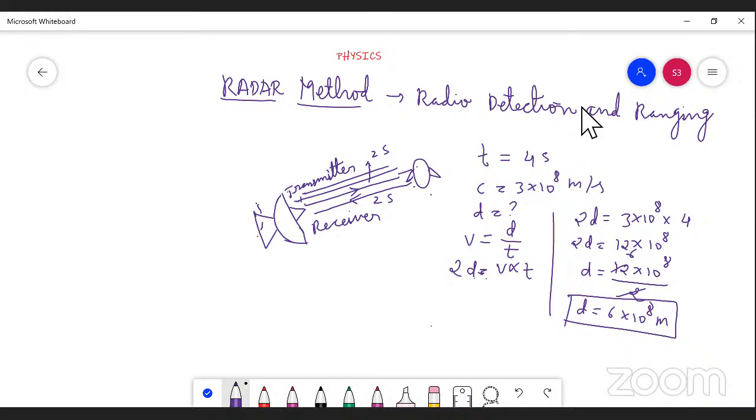Okay. So like this only, dear students, we can find out the distance between this radar to this object. Especially, what is the use of this radar method? We can easily find out the nearest distance from the earth to an aeroplane or a planet like Mars. Automatically we can understand using this formula. Okay, this is the introduction and explanation about the radar method. So next we are going to discuss a numerical problem.